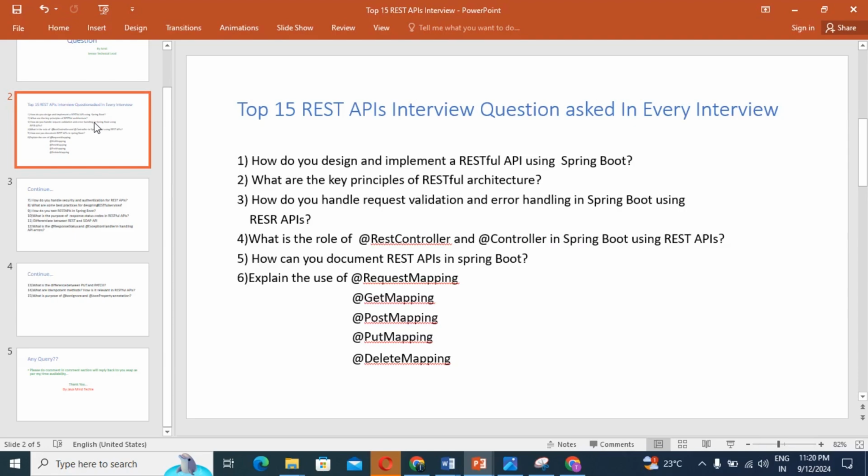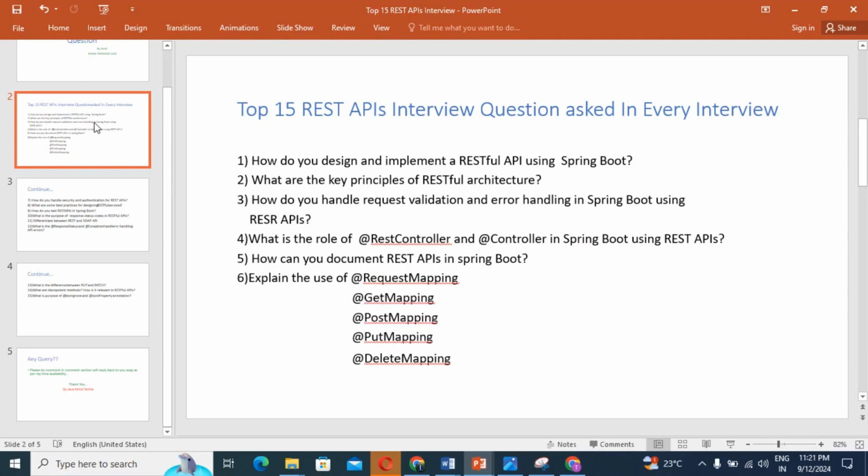So first is define API requirement, second create a Spring Boot application, third design RESTful endpoints, whichever endpoints you need to implement your requirement. Sometimes you need GET mapping, sometimes POST, sometimes PUT, and sometimes DELETE. It depends upon your requirement, right guys?